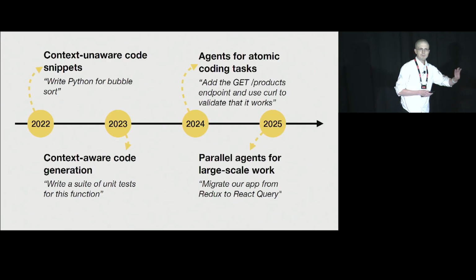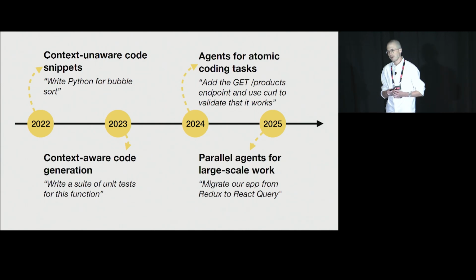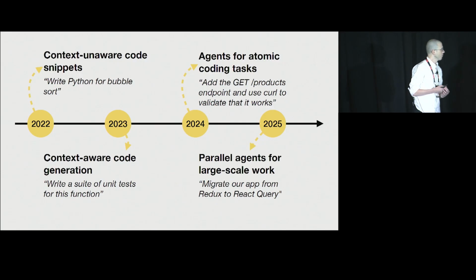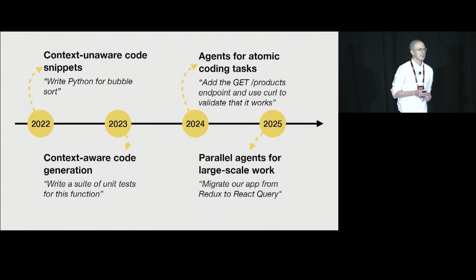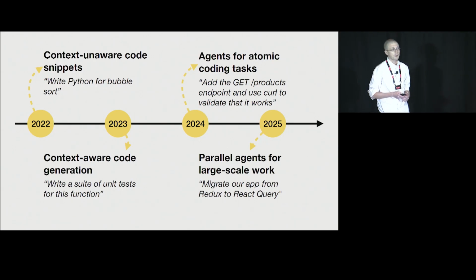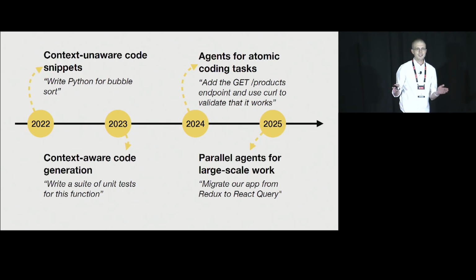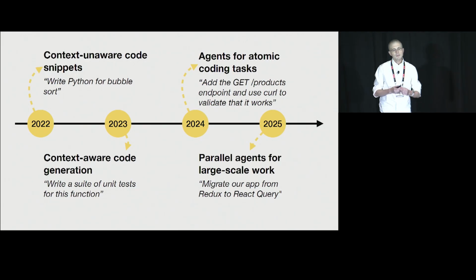So just a brief history. I suppose this code generation via language models really started back in 2022, but we were in this space where we had very context-unaware code generation. By 2024, though, we're at the point where agents are able to perform atomic coding tasks. You can give them a ticket, something like adding a new endpoint and verifying that it works, and the agent, without much supervision, is able to perform every single step of that process. Look at the existing code, add new code, add tests, run tests, interact with the browser, verify every single step of this pipeline.